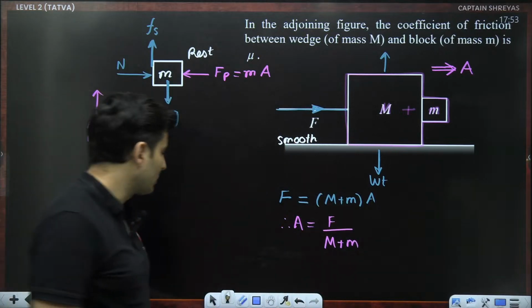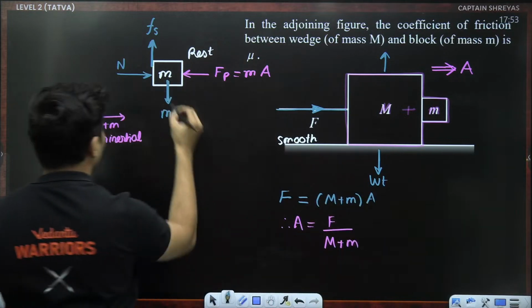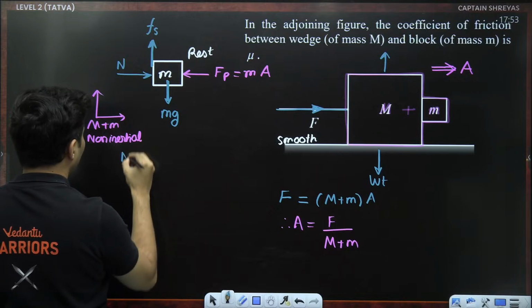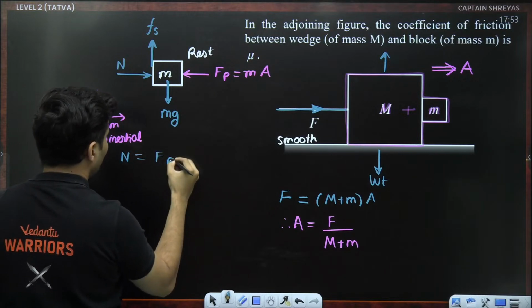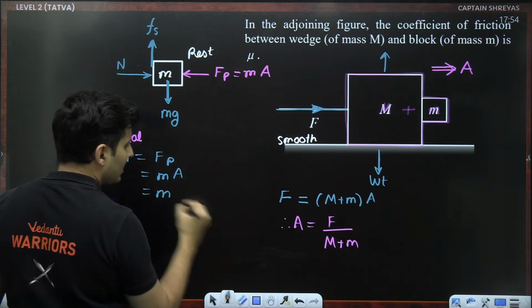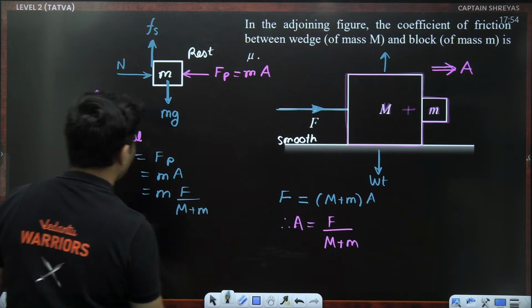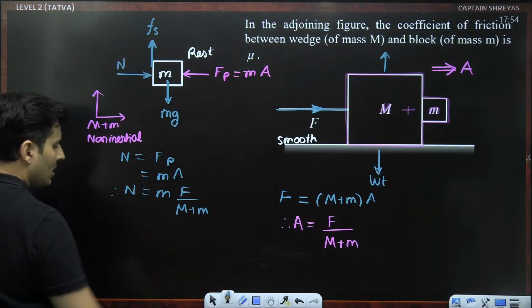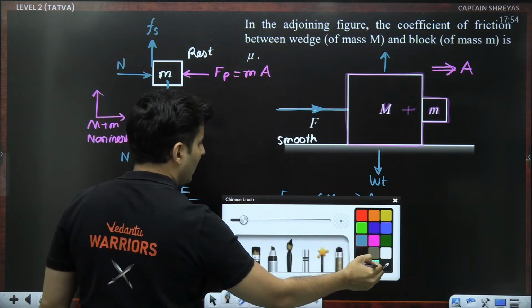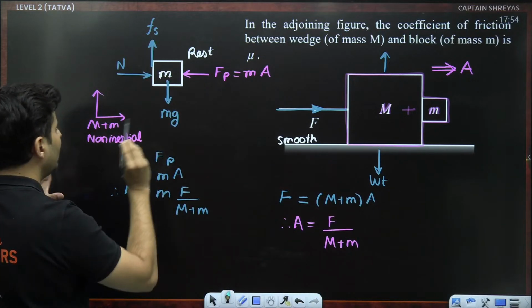So it's the pseudo force. So I can simply say now that the normal force is balanced by the pseudo force. The pseudo force is mass times acceleration. The acceleration from here is F divided by capital M plus small m. Fair enough, that's the normal force. But going forward, I will say, wait a minute, this friction should balance mg in the limiting case.